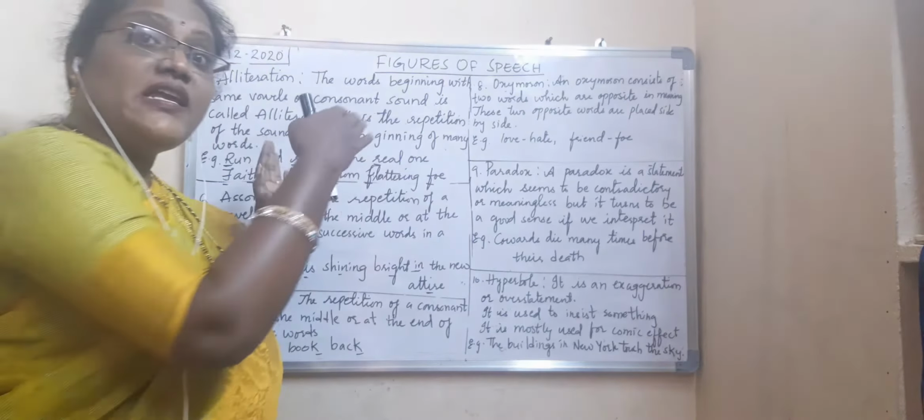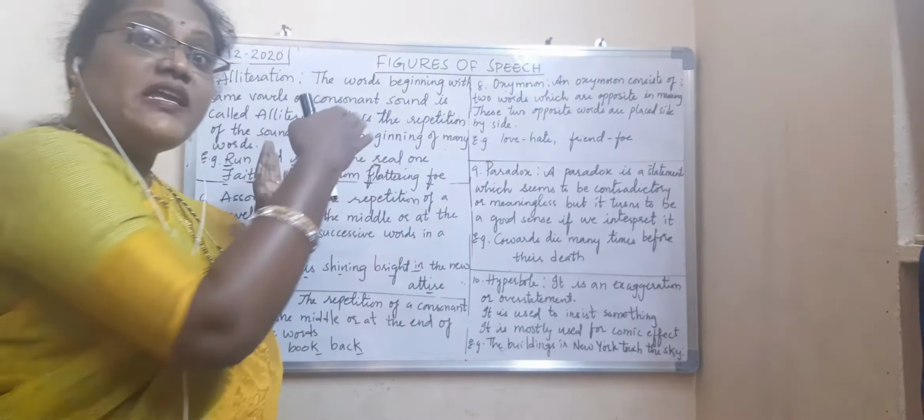The next one is what? Consonance. Assonance means only vowel sound. Then what is consonance? The repetition of consonant sound in the middle or at the end. Assonance means only vowel sound in the middle or at the end. Consonance means only consonant sound either in the middle or at the end. Alliteration means both, vowel and consonant. So now, consonance means the repetition of a consonant sound in the middle or at the end of successive words.